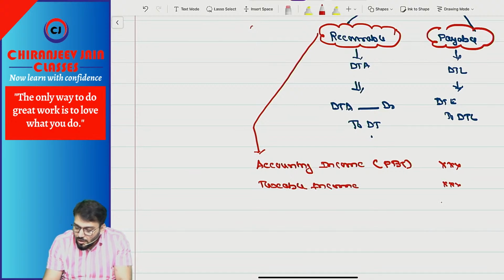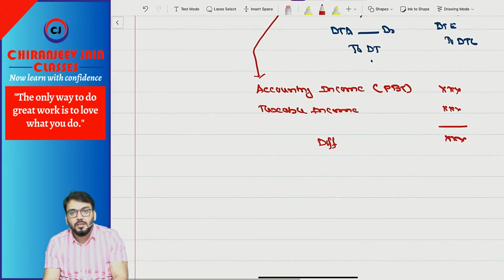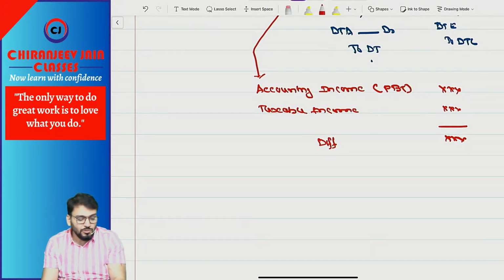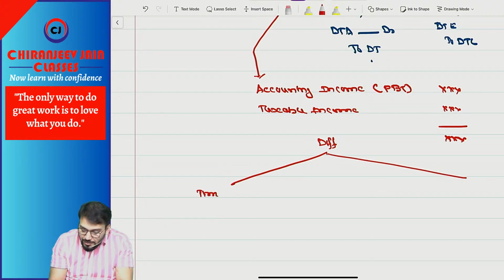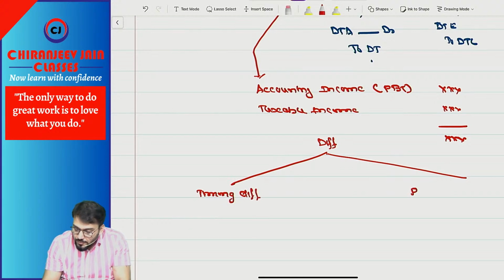Understood? Of course, there will be some difference between these two incomes. Now, this difference can be either a timing difference or a permanent difference.